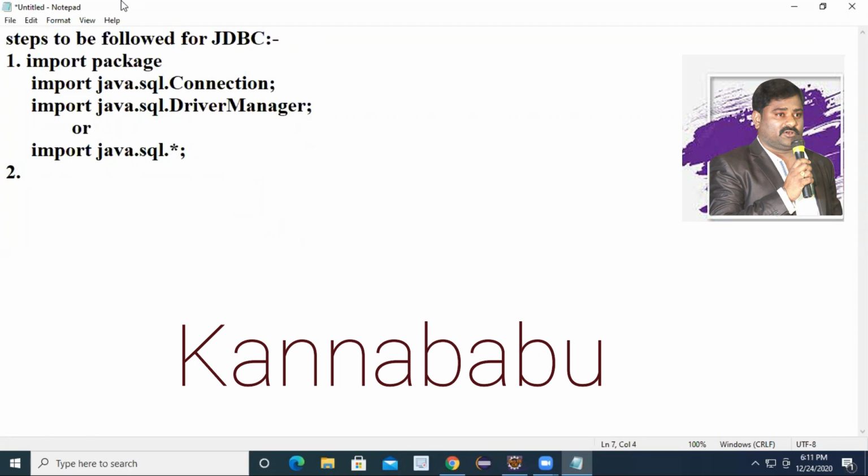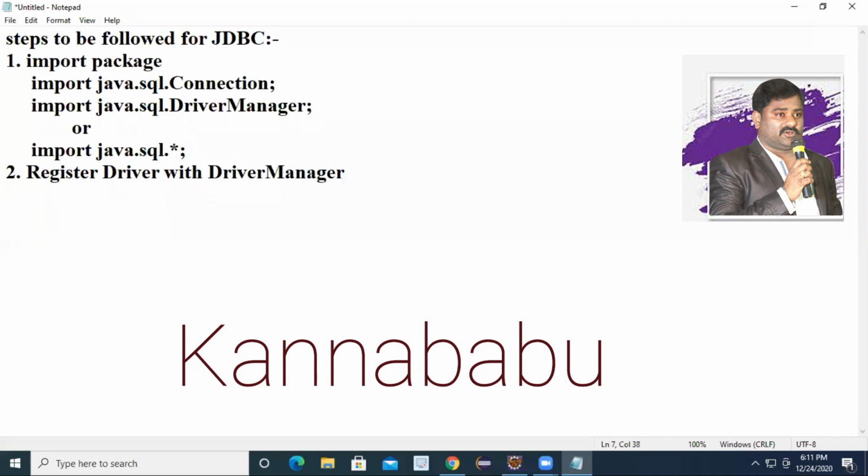Step number 1 is what, all of you? Import the package. Step number 2, what to do, you know? We need to register the driver. Actually, we can register the driver in two ways. I will tell you how to register the driver. Are you following everyone? Thin driver. We are directly working with thin driver. Step number 1 is import the Java package. Is it clear? Step number 2, we need to register the driver with driver manager.